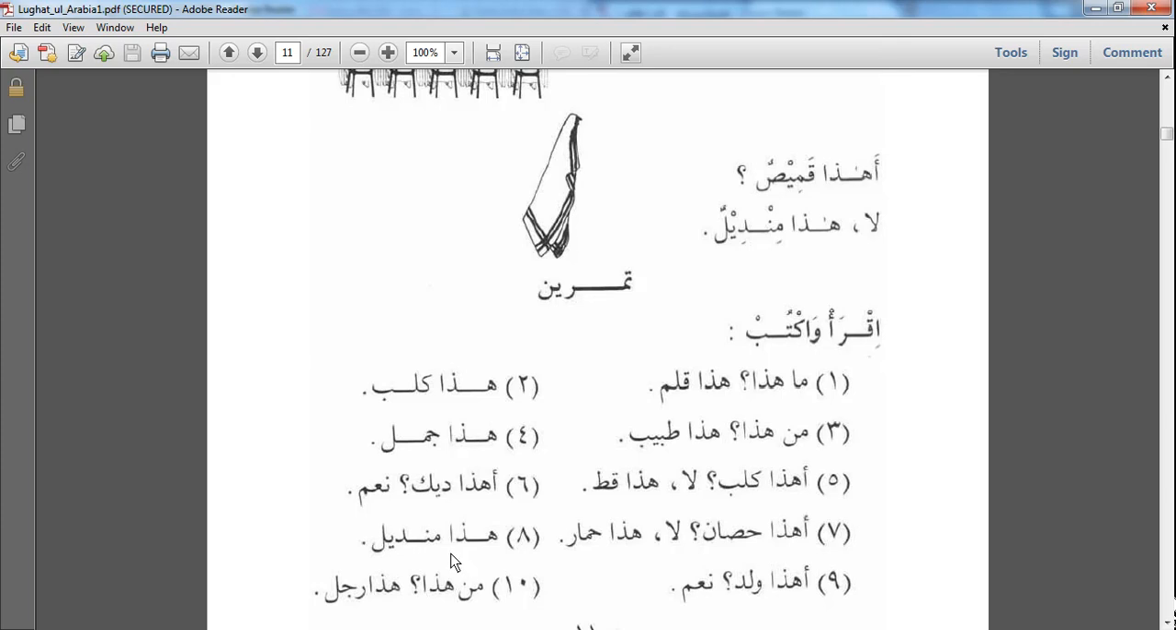Hada mindilun. This is a handkerchief. Ahada waladun? Is this a boy? Na'am. Yes. Man hada? Who is this? Hada rajulun. This is a man.